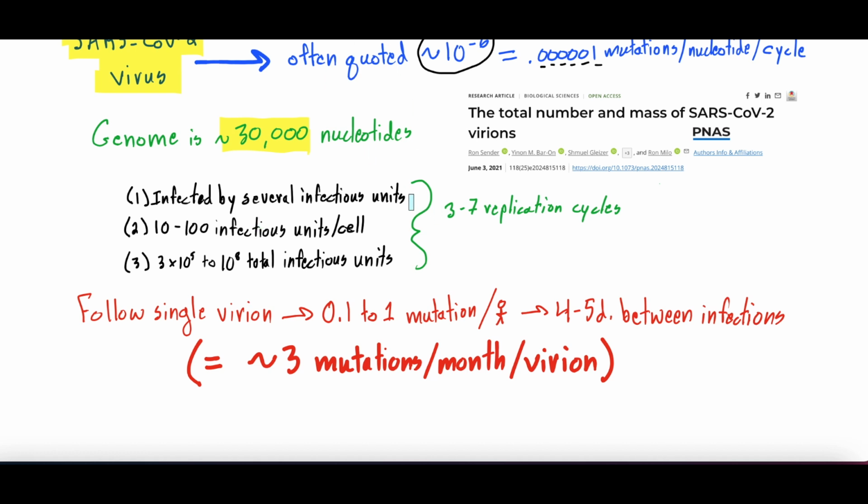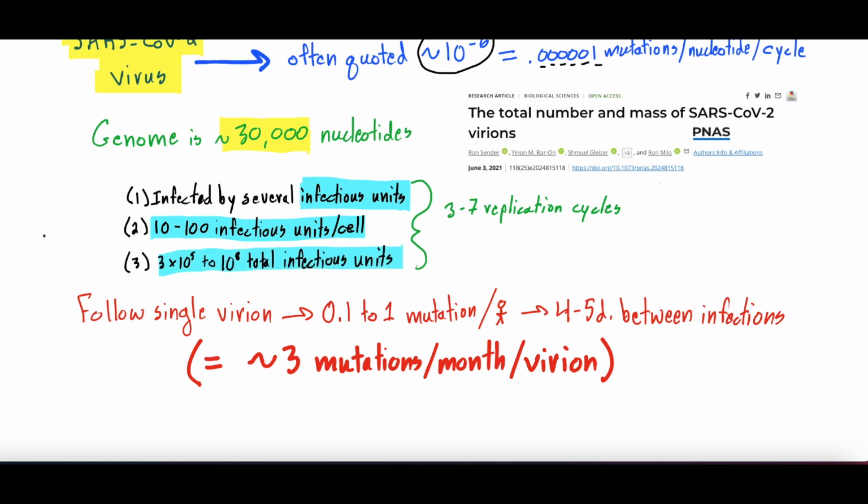Each person, they said, when you get a SARS-CoV-2 infection, usually at least a few infectious units, which is like individual viral units, infect a person. It's often not just a single infectious unit. And each human cell, when it's infected, gets about 10 to 100 infectious units. Again, a single infectious unit is just a single virus or a single virion. And each person at the peak of their infection with COVID-19 tends to have 3 times 10 to the 5 to 10 to the 8 total infectious units, right?